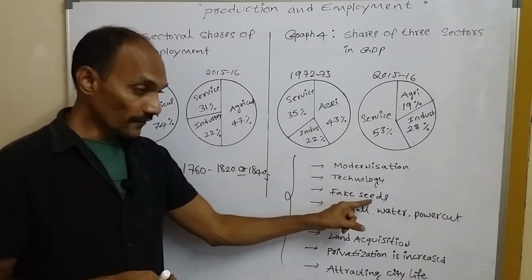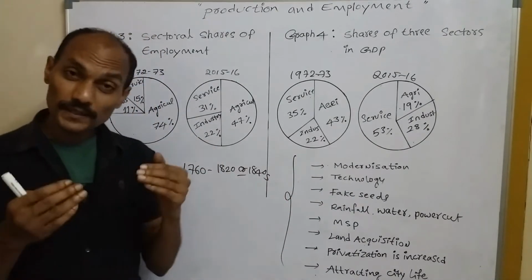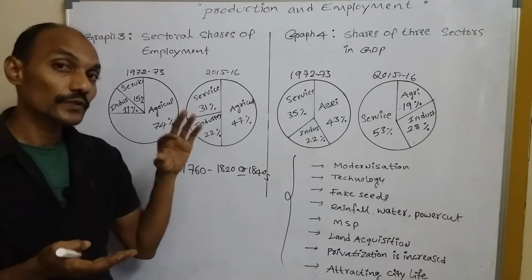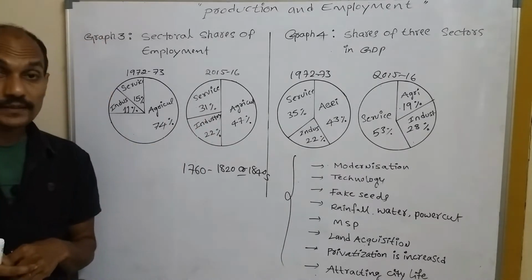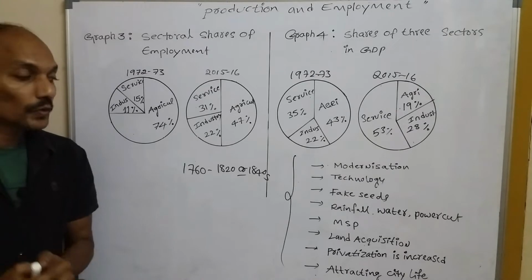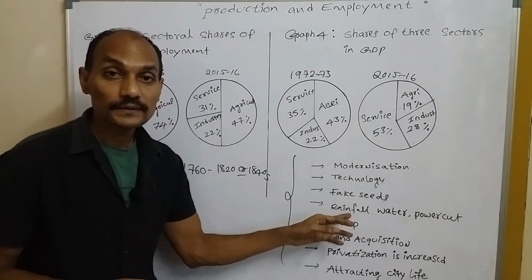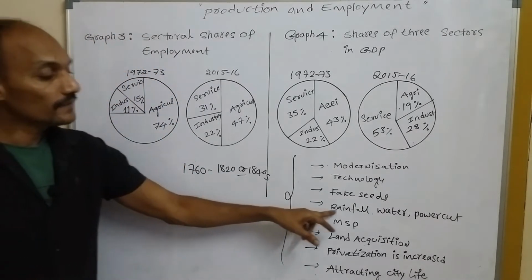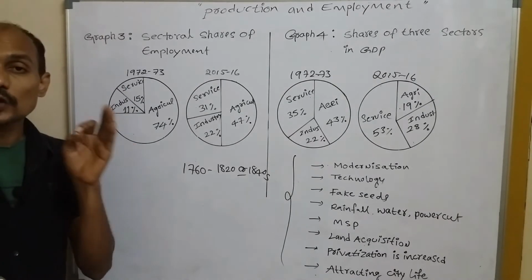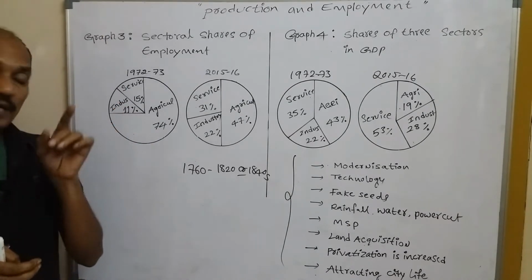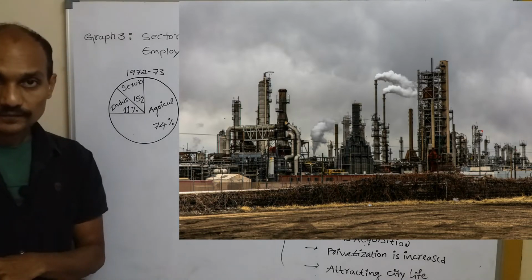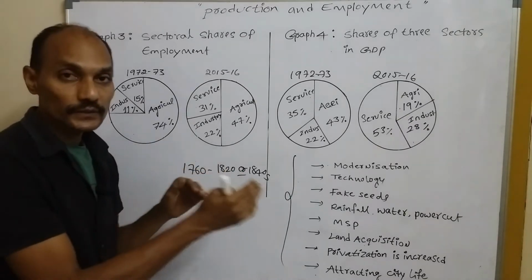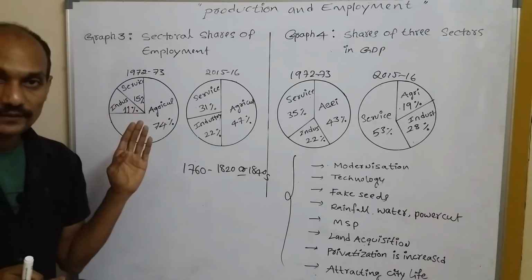Next, fake seeds. For example, I'm a farmer, but I cannot find out which are fake seeds and which are original seeds. But I have to buy the seeds, so finally I lose my crop because of fake seeds. And then rainfall: there is no seasonal rainfall because of environmental pollution. So it is one of the reasons.